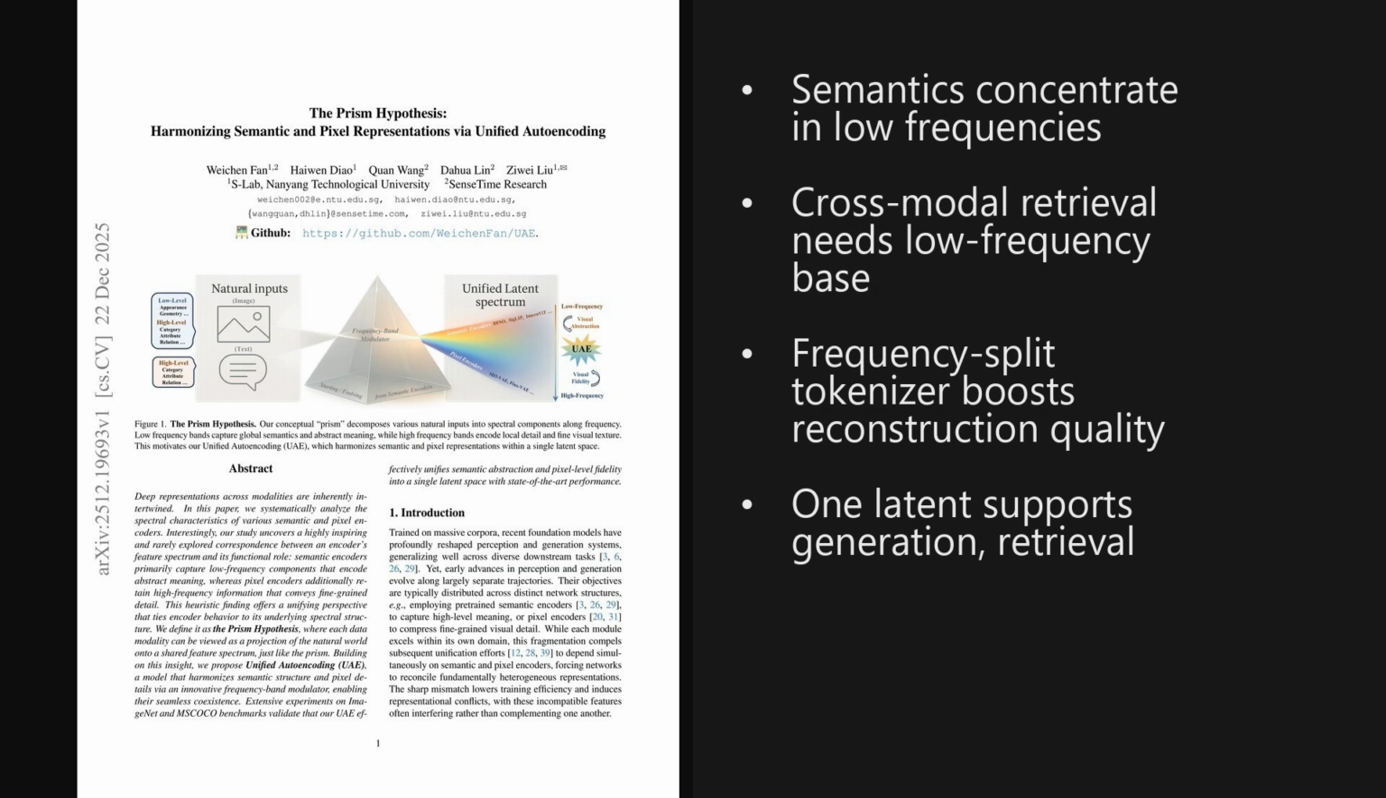Okay, two takeaways stand out. Semantic alignment mostly lives in low-frequency features, while pixel-level realism needs those extra mid and high-frequency bands, and unified autoencoding makes that split explicit, so one latent can serve both jobs. The broader implication is that frequency is a clean knob for unifying tokenizers across tasks like retrieval, reconstruction, and generation.